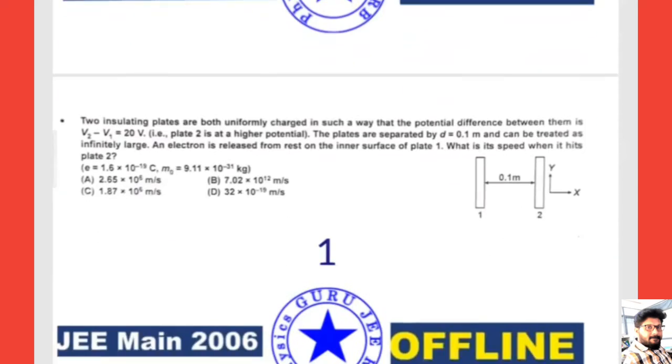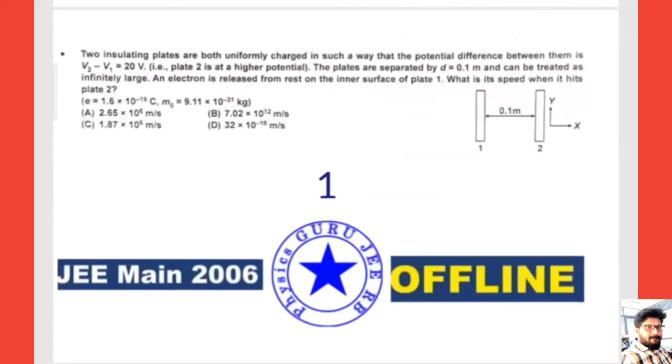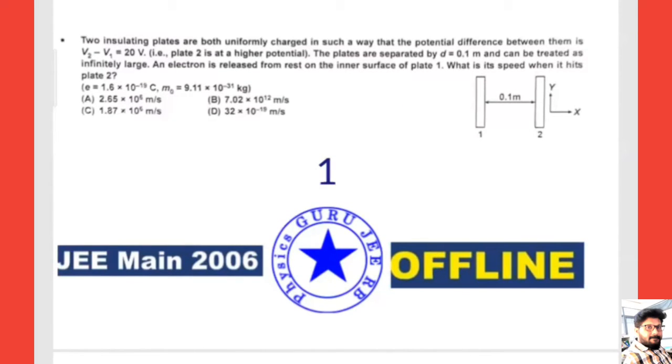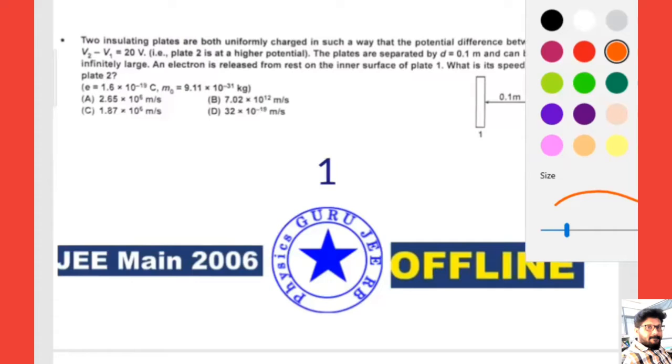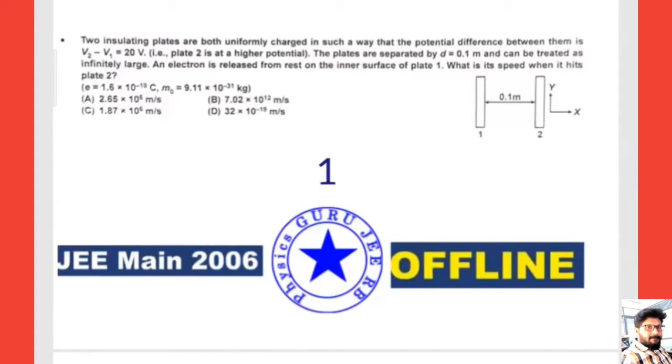Okay, moving to the next question, all of you see here. Two insulating plates are both uniformly charged in such a way that the potential difference between them, V2 minus V1, is equal to 20 volts. So delta V is given, we can write delta V equals 20 volts, right? That means plate 2 is at higher potential, so we take positive as higher potential and negative as lower potential. The plates are separated by distance D equals 0.1 meters and can be treated as infinitely large.